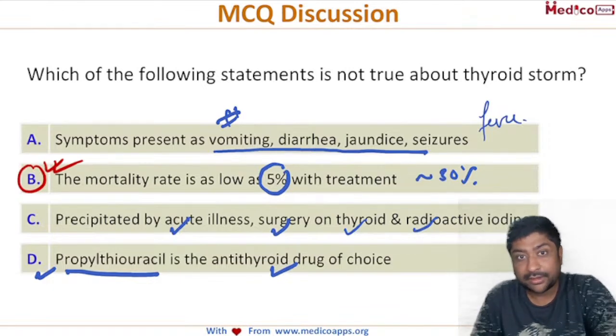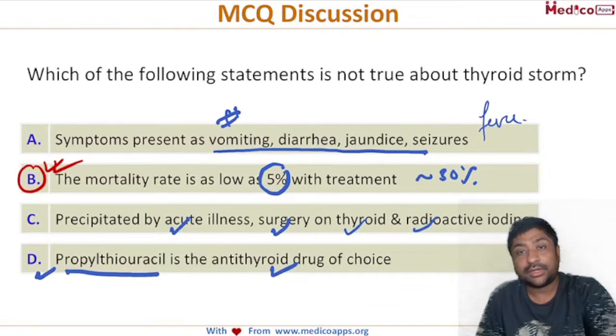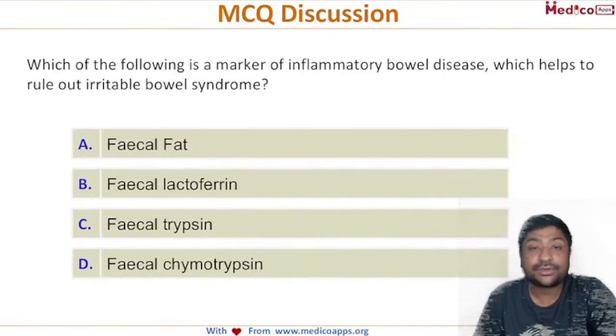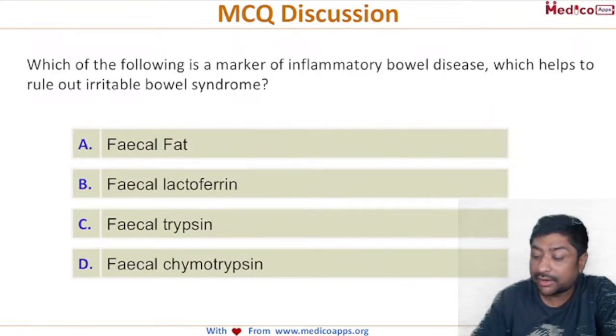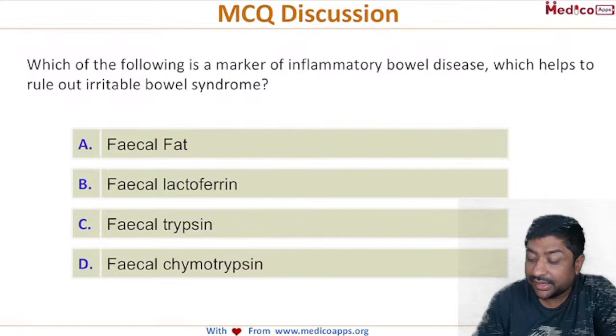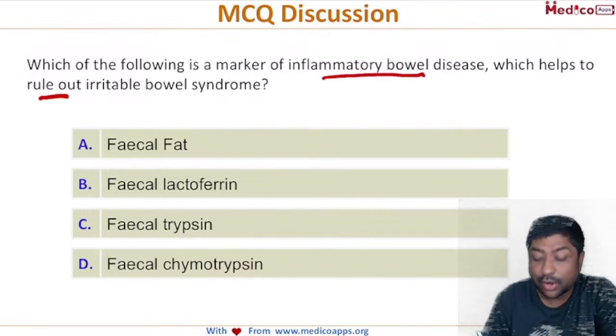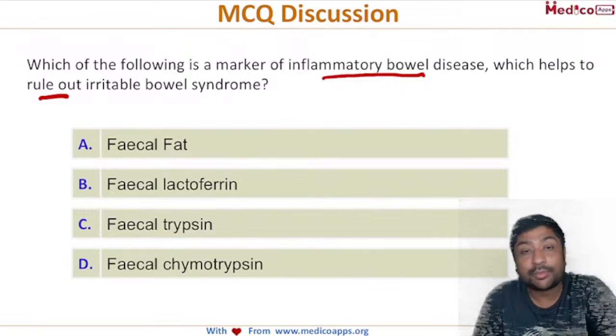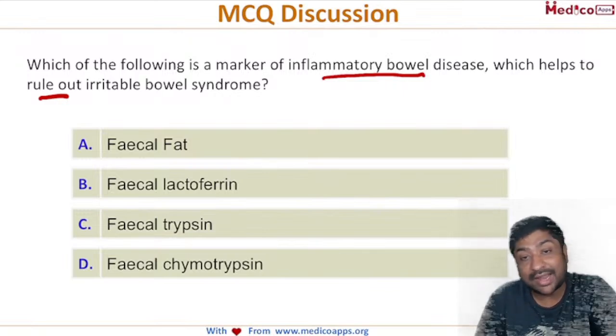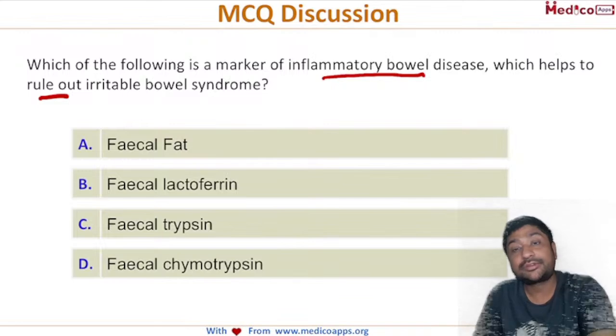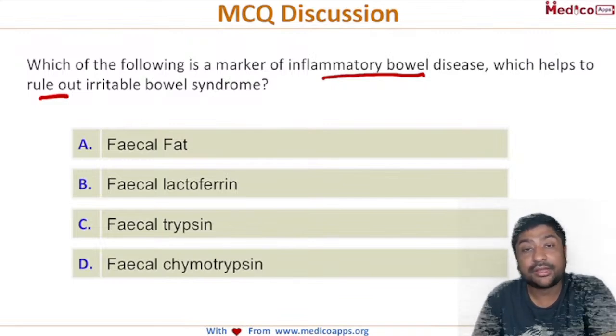Okay. Good. Very good. So now let's look at the last question for today. Which of the following is the marker of inflammation in inflammatory bowel disease, and which can also help us rule out IBS? Your options are fecal fat, fecal lactoferrin, fecal trypsin, and fecal chymotrypsin.